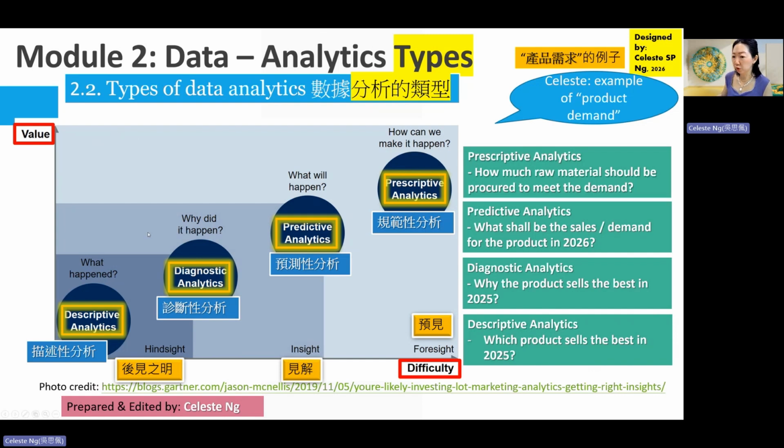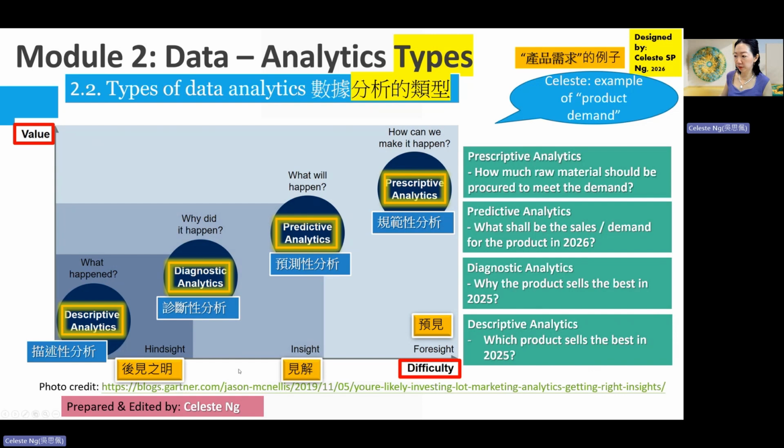In short, from here we can see that as our data analytics goes from descriptive to diagnostic to predictive to prescriptive, the value increases. It's pretty common sense, such that descriptive tells us what happened in the past, but prescriptive tells us what we can do to achieve our goal.